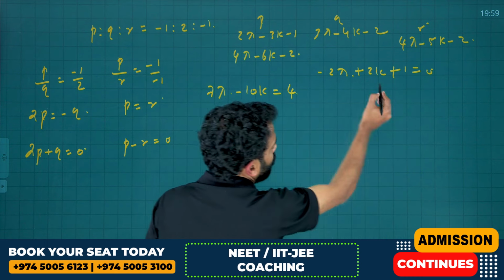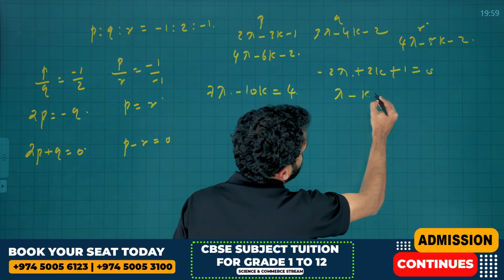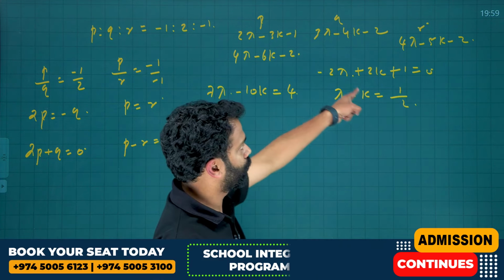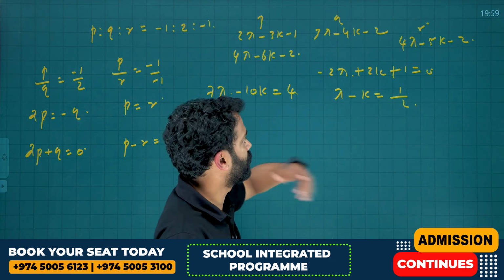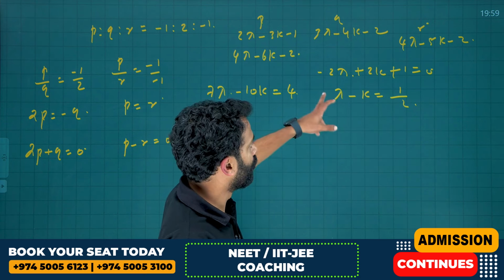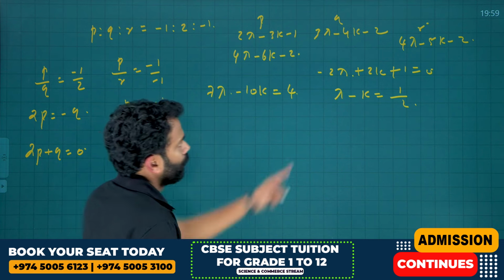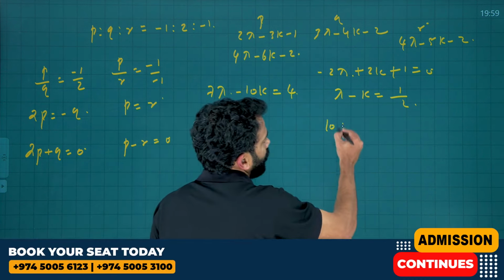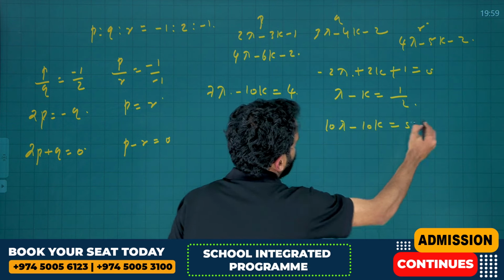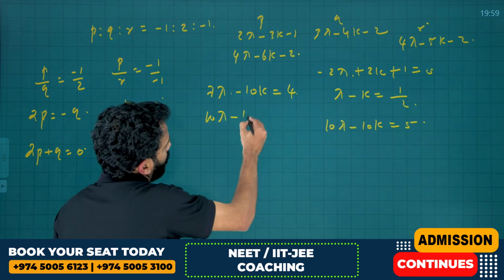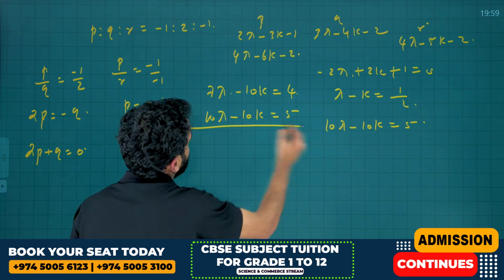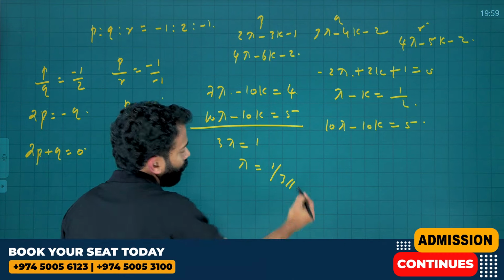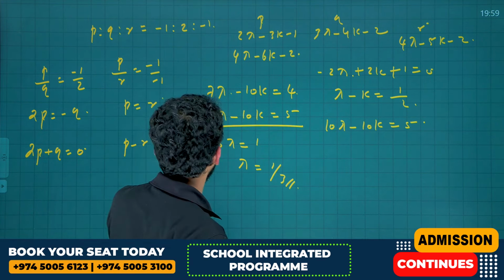This can be further reduced: minus 2 lambda plus 2k is equal to minus 1. Multiply both sides with minus 1 by 2, it will be lambda minus k is equal to 1 by 2. Multiply here with 10 so that we can cancel out: 10 lambda minus 10k is equal to 5. Subtract, and you will get 3 lambda is equal to 1. Lambda is equal to 1 by 3.